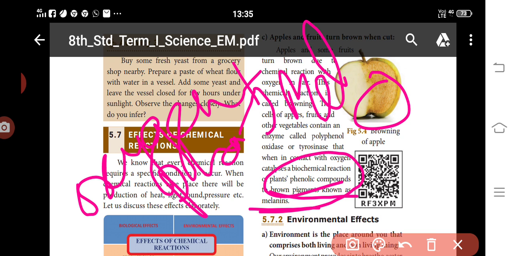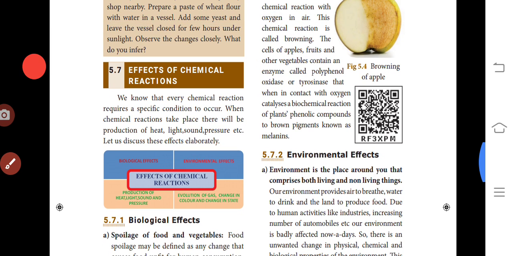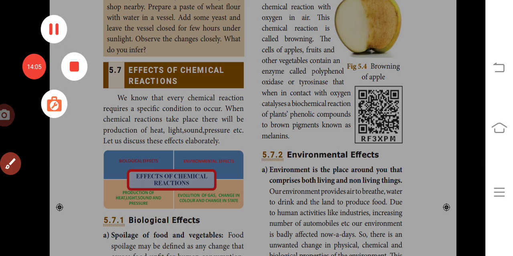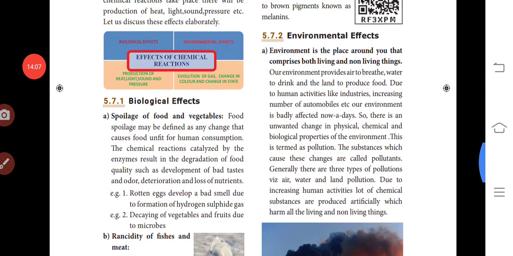This happens only when the cell is damaged and the phenolase comes in contact with oxygen. This is an oxidation-reduction reaction. For the same reason, human hair, eyes and skin are brown due to the presence of melanin. The same oxidation reaction occurs in coffee, resin and seeds. Next one is the environmental effects.